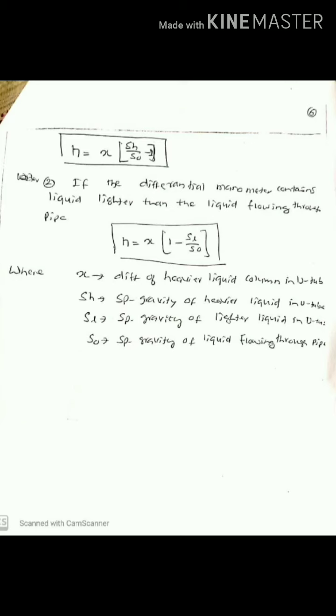So friends, please note that in the problems, if the difference in the manometer mercury level is given, you should not take it as H. H has to be calculated separately using these two equations, depending upon which type of liquid is present in the manometer and which type of liquid is present in the pipe. X is the difference of the heavier liquid column in the U-tube. SH is the specific gravity of the heavier liquid in the U-tube, SL is the specific gravity of the lighter liquid in the tube, and SO is the specific gravity of the liquid flowing through the pipe. So this is important.